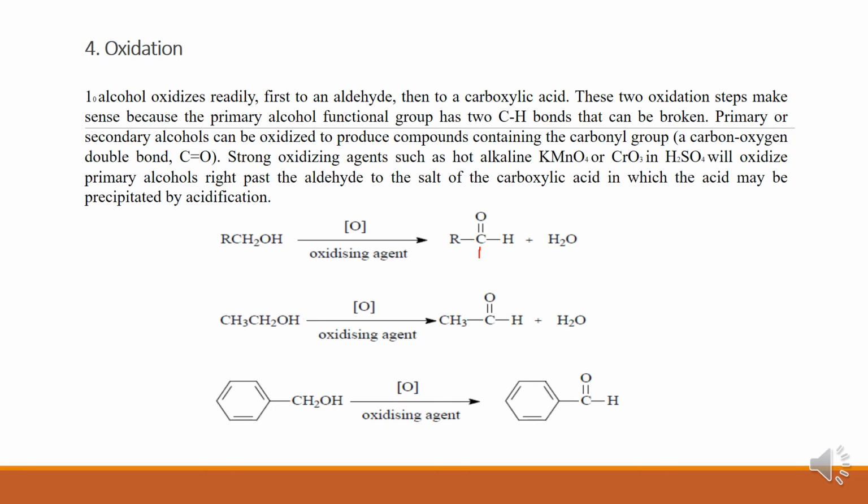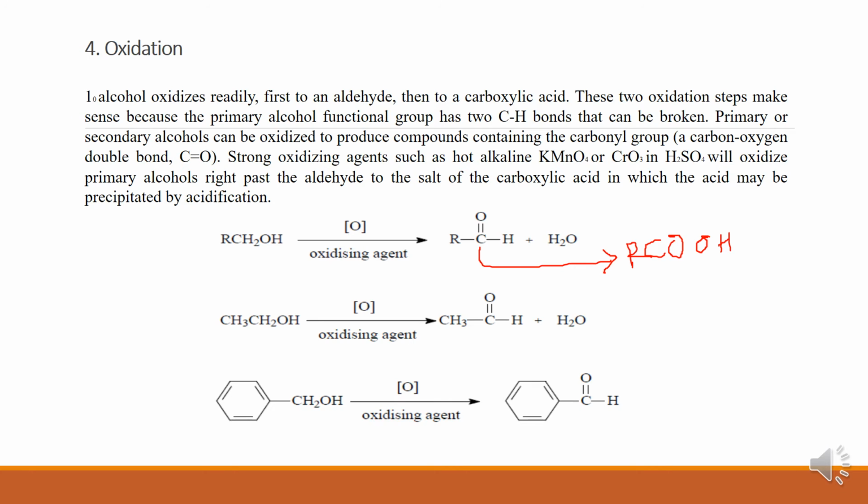It oxidizes to give aldehyde first, then acid, RCOOH. Remember, if our oxidizing agent is mild, in such circumstances aldehyde will be the product. If your oxidizing agent is strong, then alcohol to acid conversion takes place.